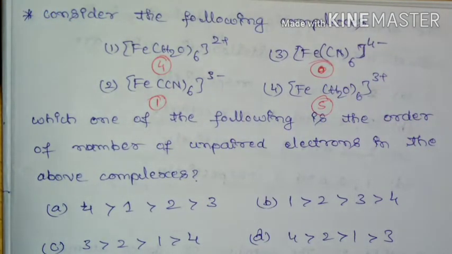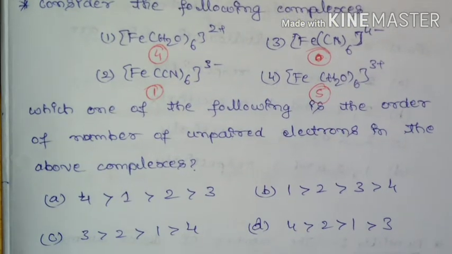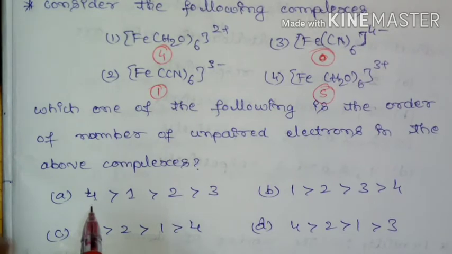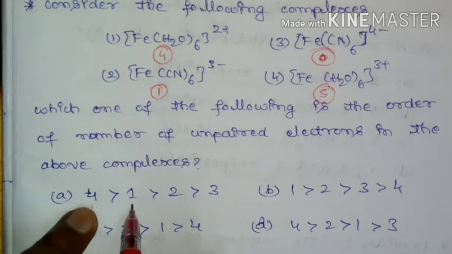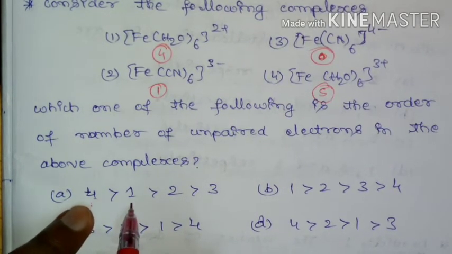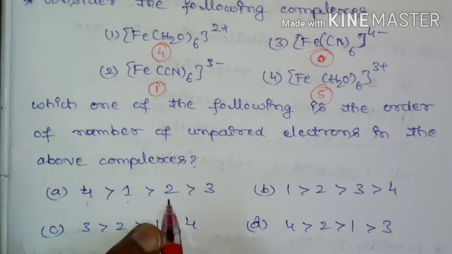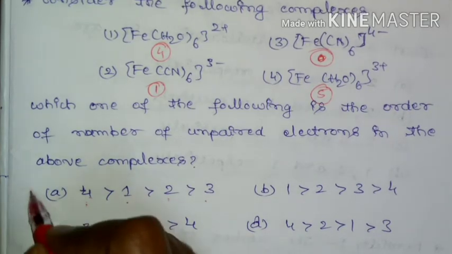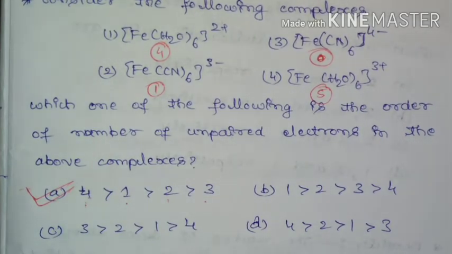So the fourth complex has 5 unpaired electrons, whereas the first complex has 4, the second complex has 1, and the third complex has 0. So option A is correct.